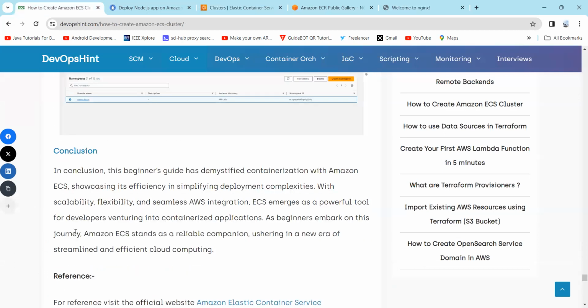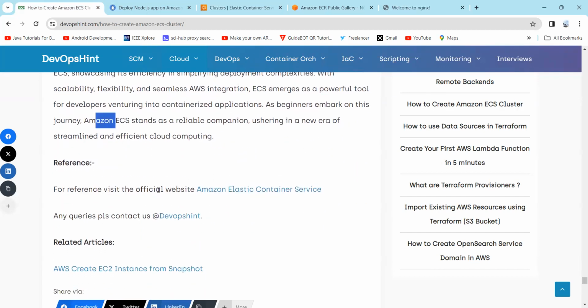So we will conclude it for today. So in conclusion, it was a beginner's guide to understand containerization with AWS ECS, showcasing its efficiency in simplifying deployment complexities with scalability, flexibility, and seamless AWS integration. So ECS emerges as a powerful tool for developers venturing into containerized applications. As beginners embark on this journey, AWS ECS stands as a reliable companion in a new era of streamlined and efficient cloud computing. For reference, you can visit the official website of the Elastic Container Service of AWS.